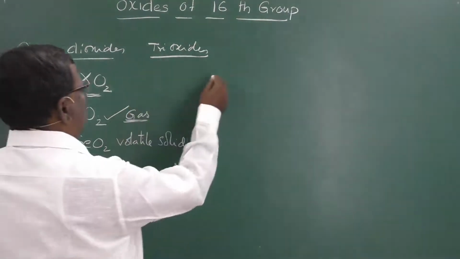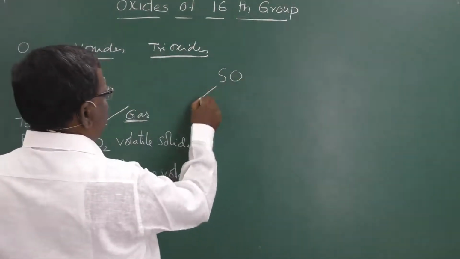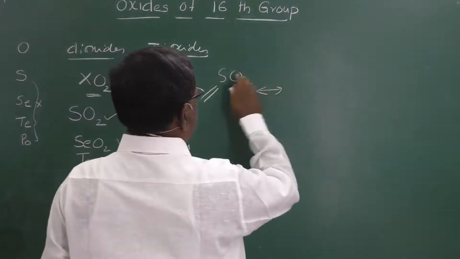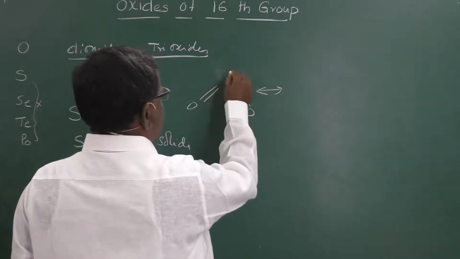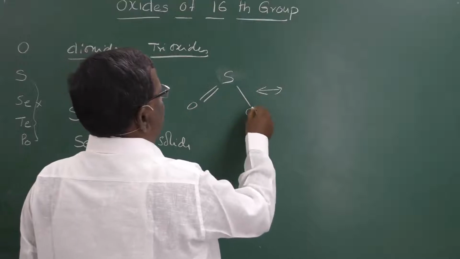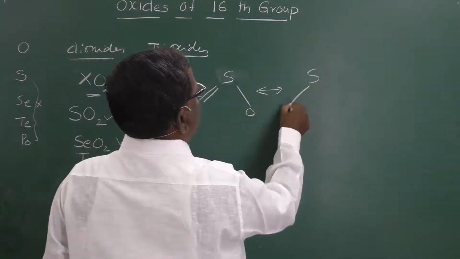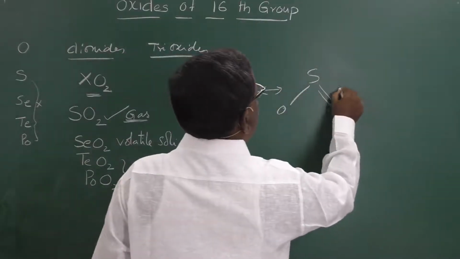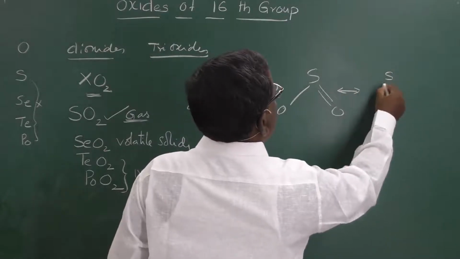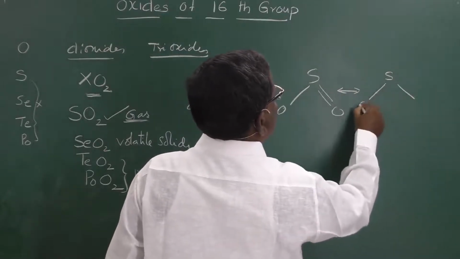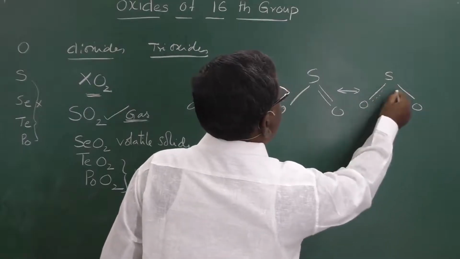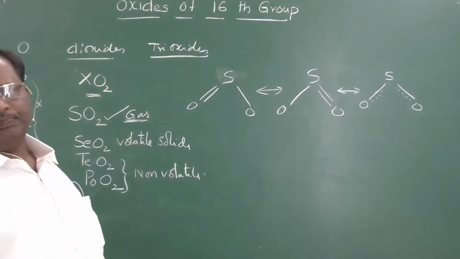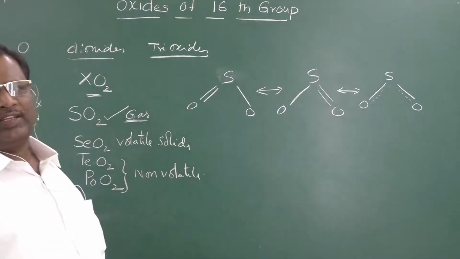SO2 is a bent structure with two resonating structures like this. Sulfur is the central atom. It forms a double bond with one oxygen and a single bond with another oxygen. In its other resonating structure, it will be like this. This is the resonance hybrid of these two. This bond length is intermediate between double bond and single bond length. It is a bent structure like this.